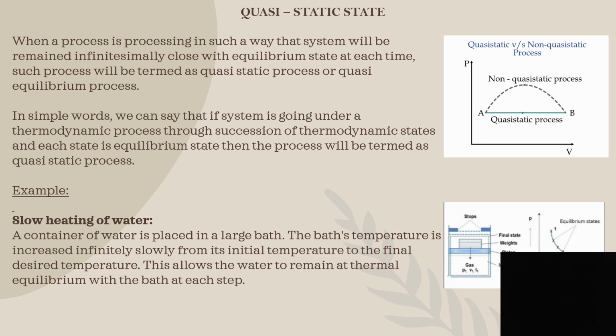So as we place the container on a stove, as the heat passes through the container, the water starts heating up very slowly, and at each point there is a different temperature in the water. This is an example of a quasi-static state.